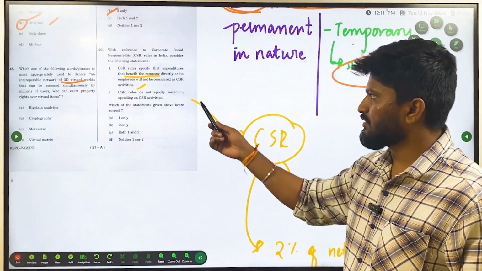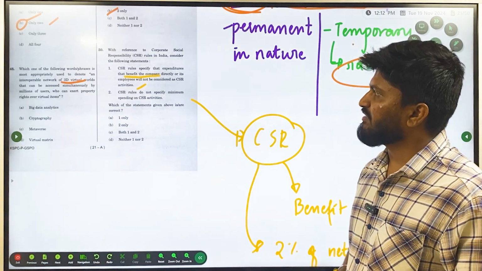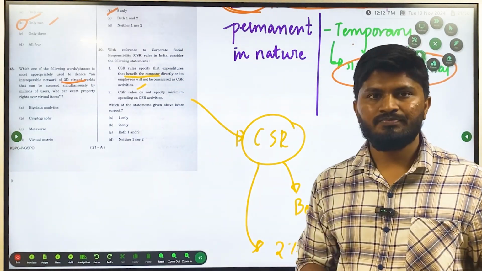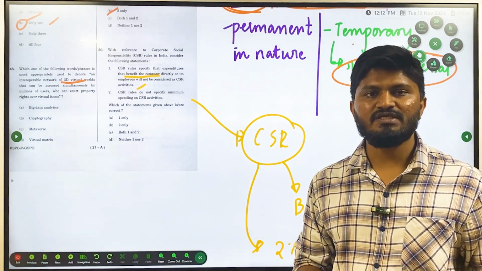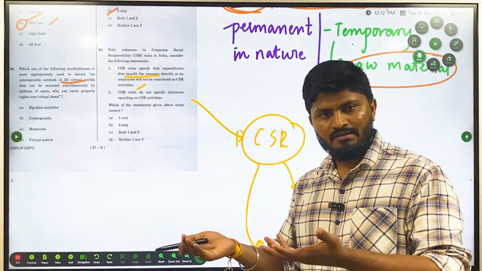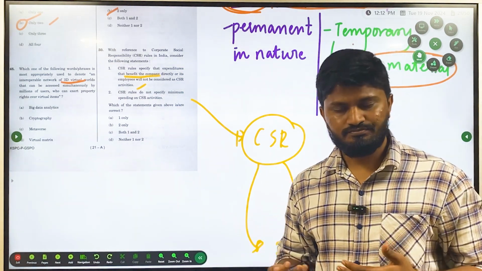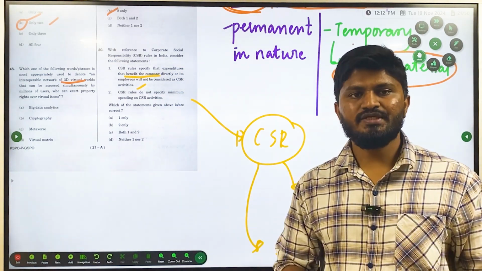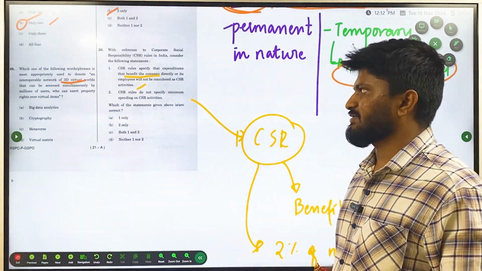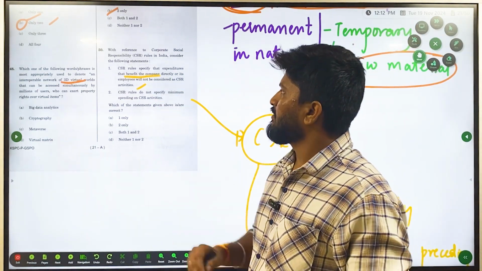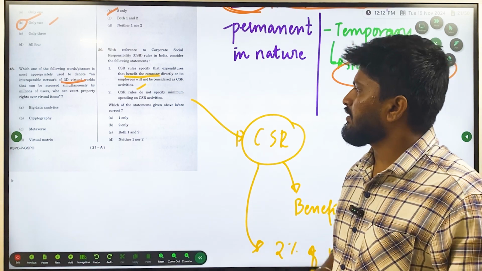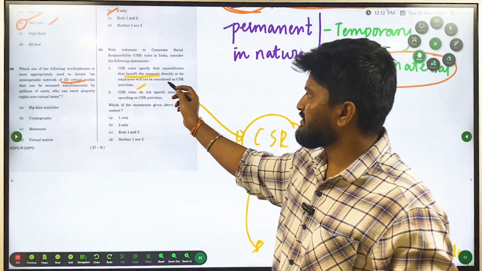Statement 1: if something benefits the company directly or its own employees, is it really considered corporate social responsibility? No, they are serving themselves. So it will not be considered as CSR activity. Statement 1 is right.